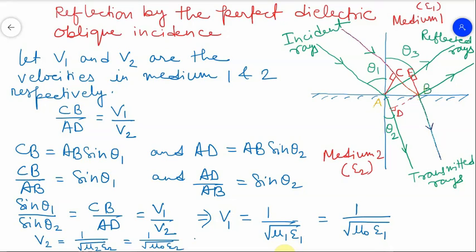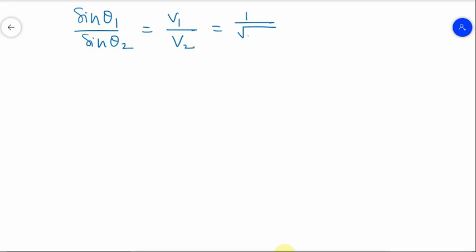So sin theta 1 upon sin theta 2 is V1 upon V2, and V1 is 1 upon root over mu 0 epsilon 1, and V2 is 1 upon root over mu 0 epsilon 2.